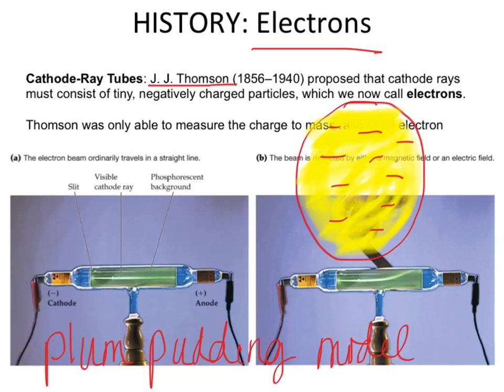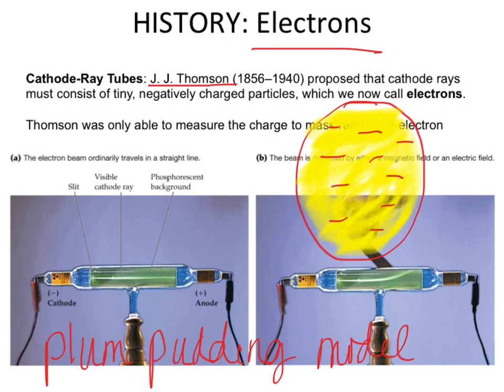I like to think of it as a chocolate chip cookie. The cookie part is the positive area, and then each chocolate chip is an electron. Okay?